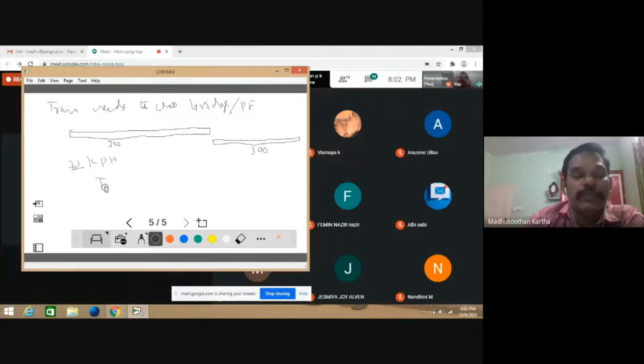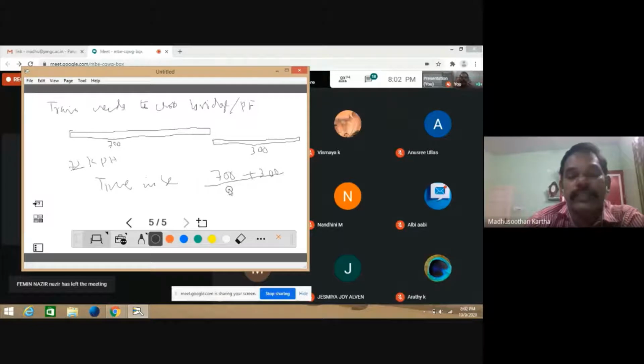Time in seconds is equal to 700 plus 300 divided by the speed. 72 kph should be converted into meter per second. 72 into 5 by 18 is equal to 20.